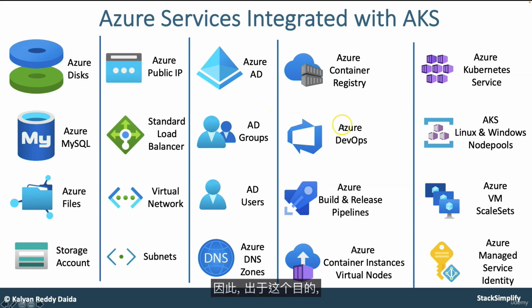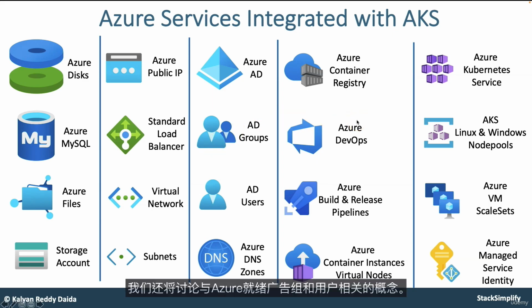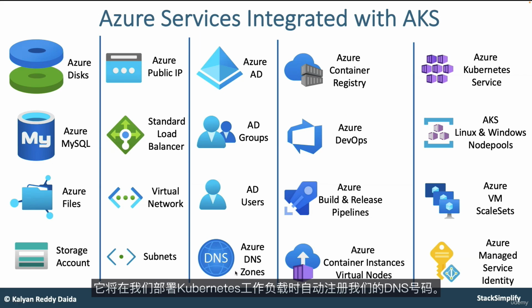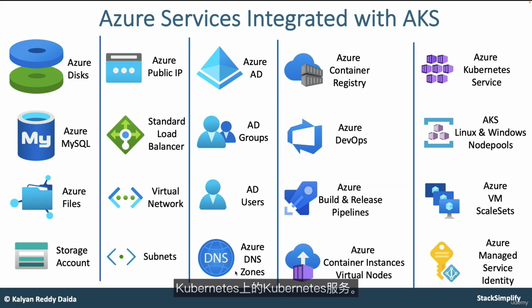For that purpose, we'll also have the concepts related to Azure AD, AD groups, and then AD users. In addition, from an Ingress standpoint, we are going to have an external DNS which will auto-register our DNS name when we deploy the Kubernetes workloads and services on Kubernetes. For that purpose, the DNS zones concept we have also included.